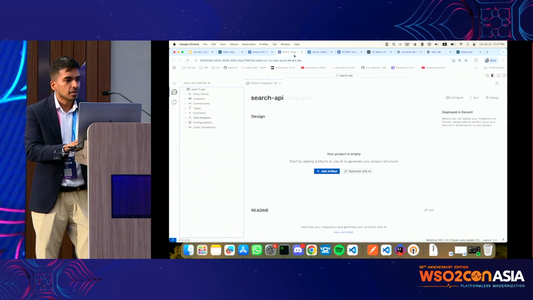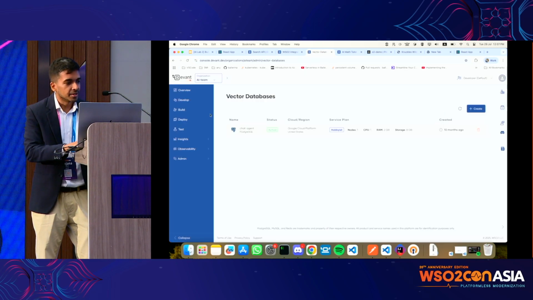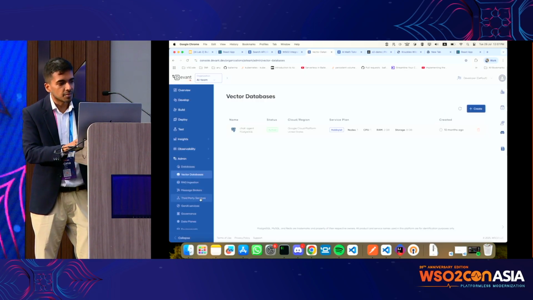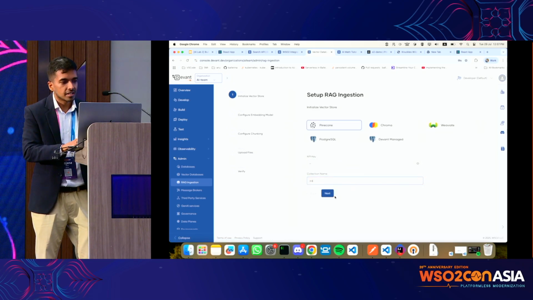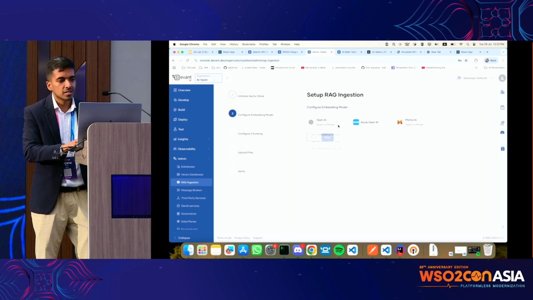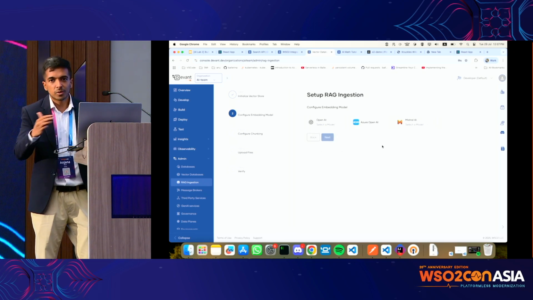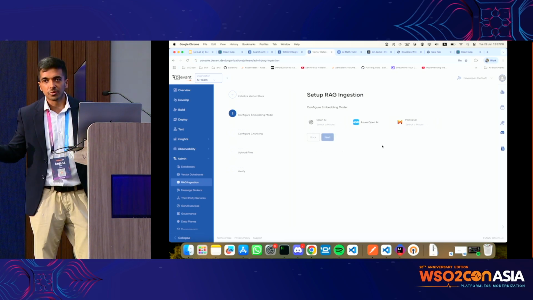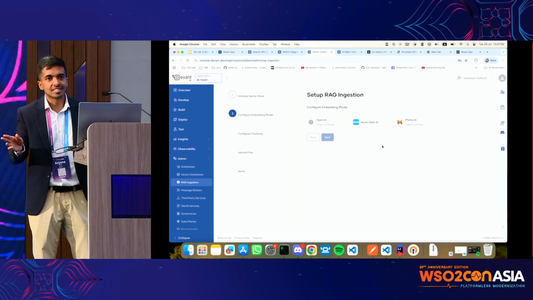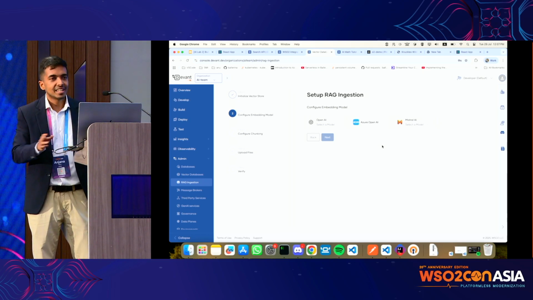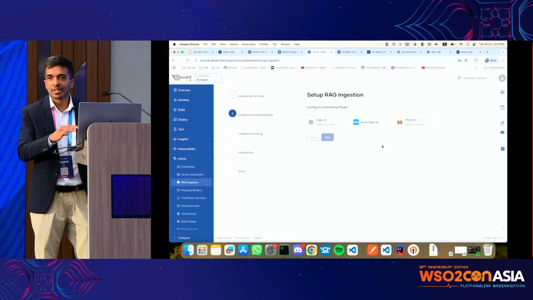In Devant, sorry, this is the code editor, right? In Devant, you have this ingestion pipeline where you can connect your vector databases, and then configure embedding models, chunking, and upload the files, and it will do the ingestion for you. This is one path which you can do within like 30 seconds. You don't have to write any code. You don't have to make any integrations. This is very easy, right?